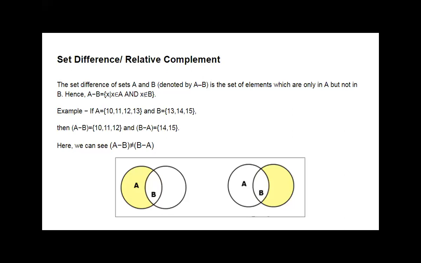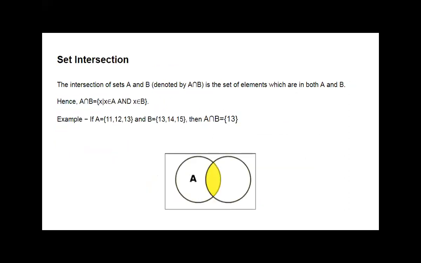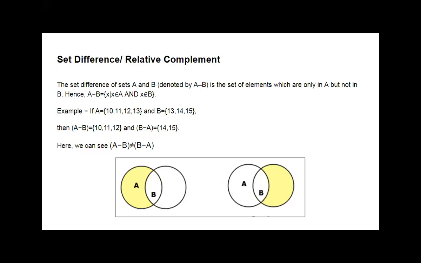Yes, B minus A means only the elements of B. Those will be 14 and 15, because 13 is common with A. So in set difference, we are not going to consider it. B minus A will contain only 14 and 15. Okay, this is the set difference. All of you get the three set operations: union, intersection, and set difference.